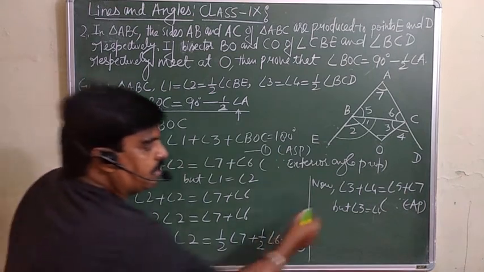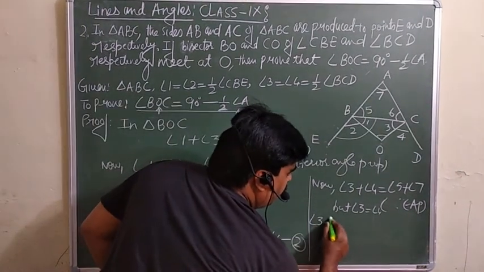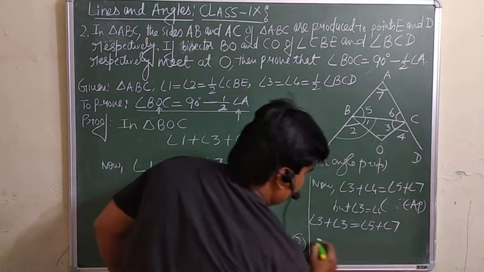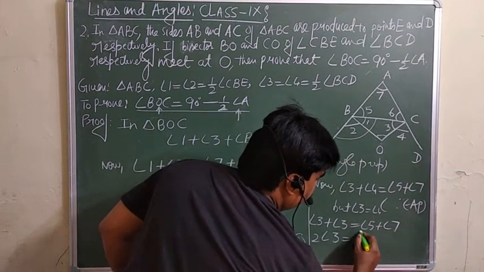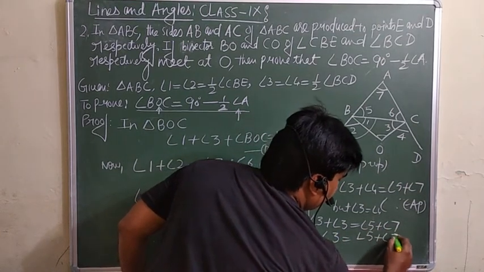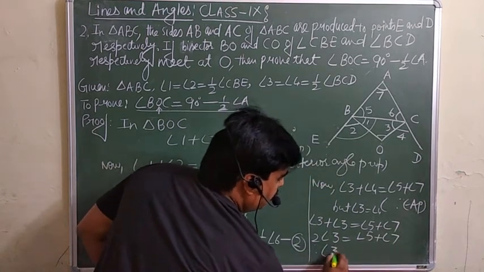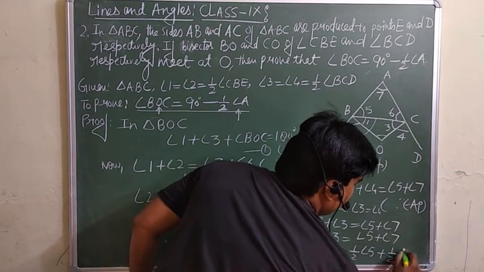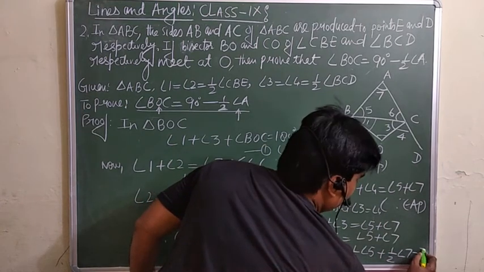So angle 3 plus angle 3 is equal to angle 5 plus angle 7. Twice angle 3 is equal to angle 5 plus angle 7, so angle 3 is half of angle 5 plus half of angle 7. This is equation 3.